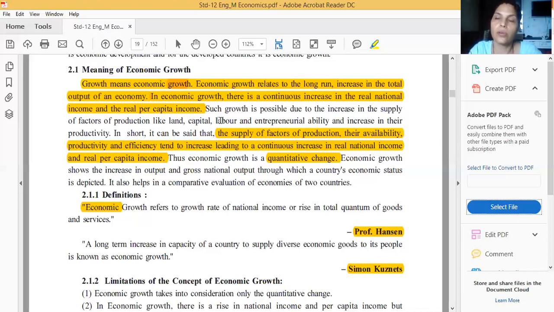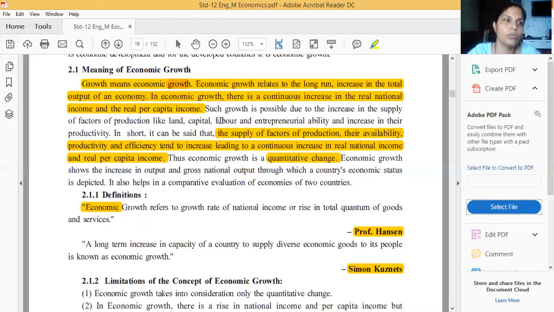If a country's economic growth is increasing, does that mean that country's GDP is also increasing in that particular year? What's your answer, yes or no? If your answer is yes, that means it's correct.